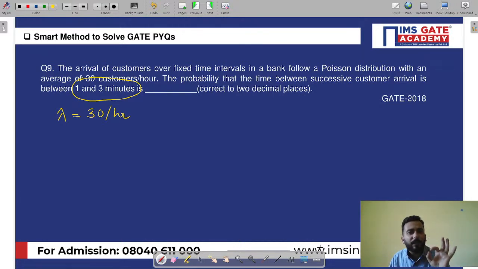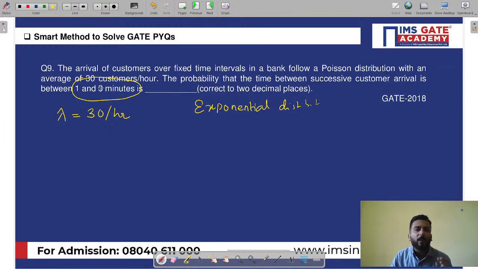But whenever he asks you regarding time, such as the probability that the inter-arrival time is 2 minutes, less than 5 minutes, greater than 5 minutes, or 5 to 10 minutes, anything regarding time, we use exponential distribution. Always remember, we use exponential distribution. So he's asking about time: the probability that the time between successive customer arrivals is 1 to 3 minutes.